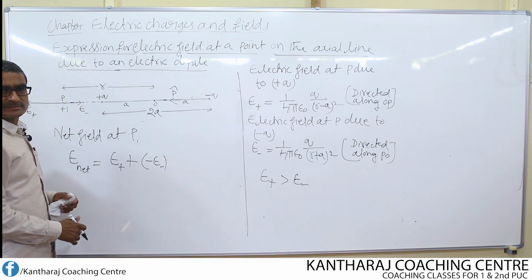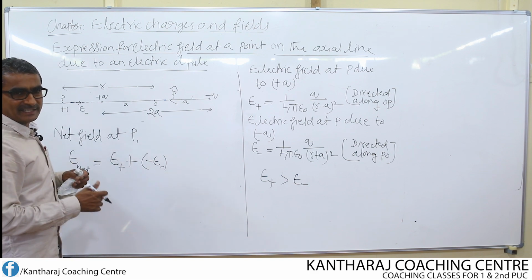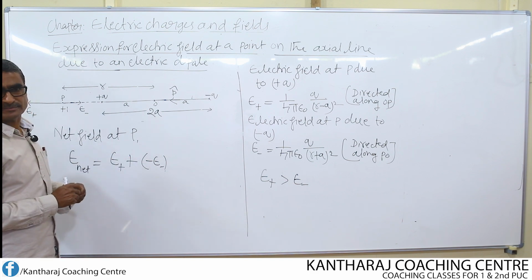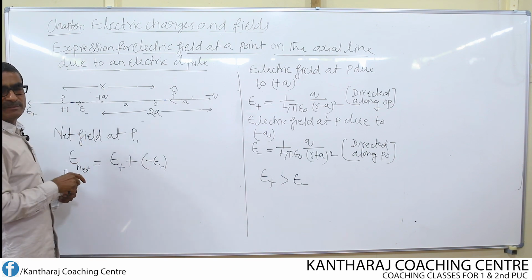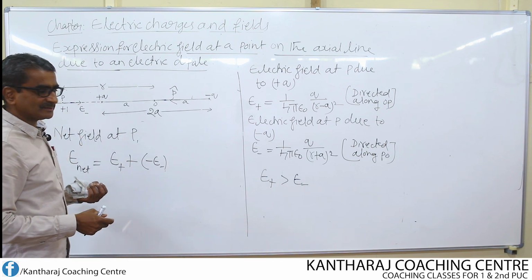Add both the fields, but while adding, I take care, I put minus sign here, because the direction of E plus and E minus are opposite.